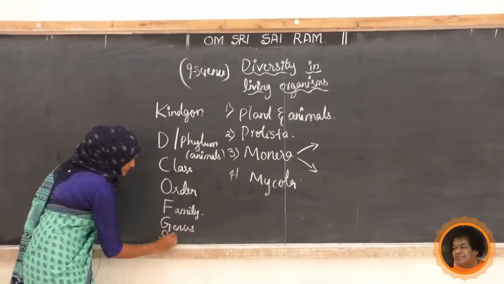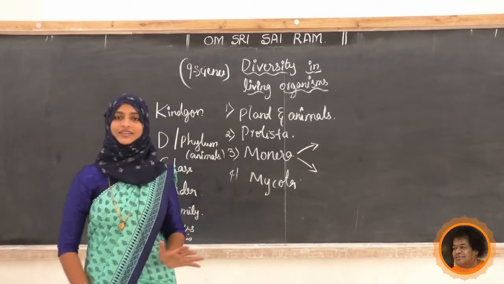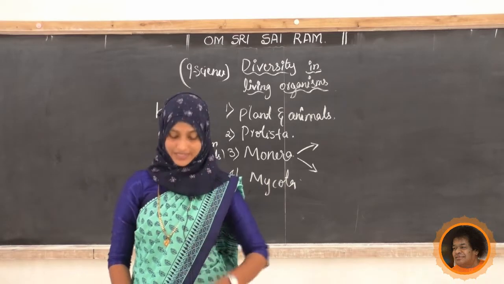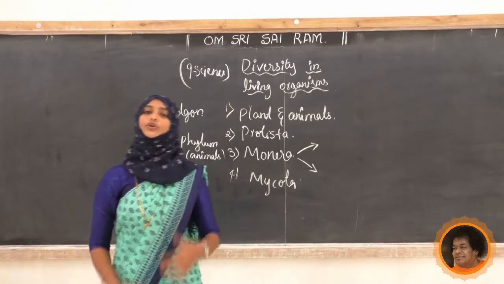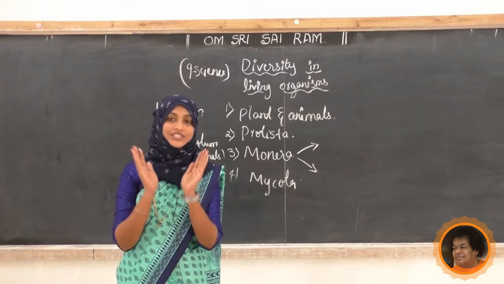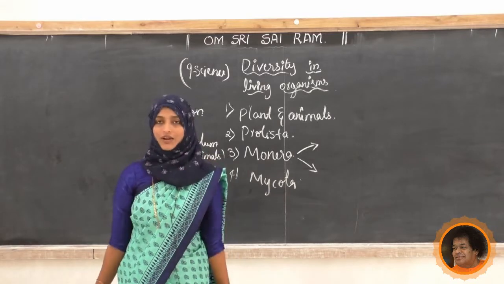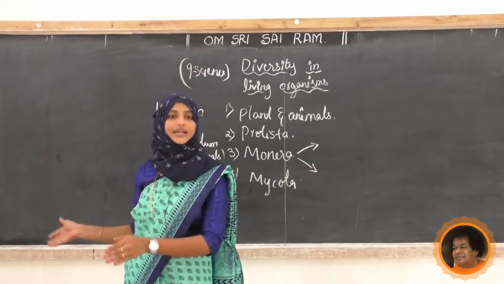S means species. See, this is a very easy method. I used to teach like this. So if it is suitable and easy for you, you can remember it like that. But we are not going to change it. If anything is changed or interchanged while writing, it is completely wrong. Don't do like that. You have to write it in that manner.